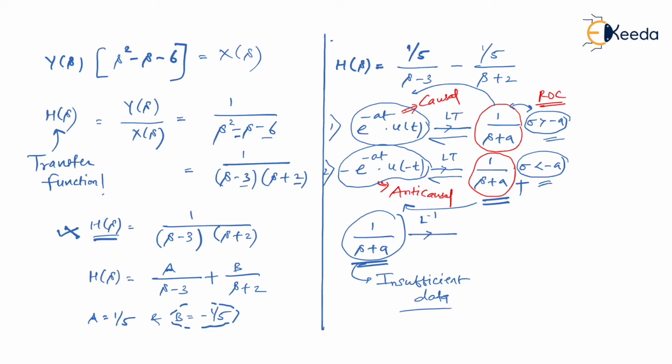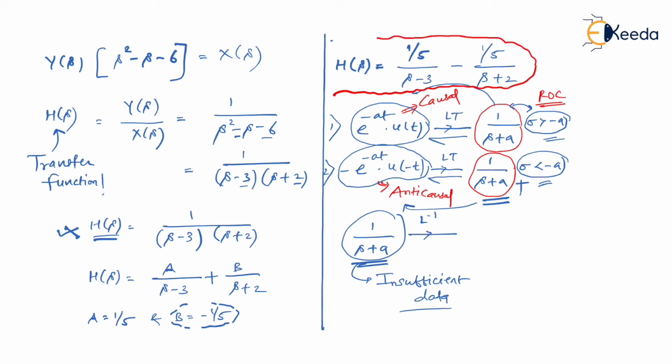So my point is, whenever they ask you an inverse Laplace question, they cannot ask you blindly. They must tell you about the ROC also. Even if they don't tell you about the ROC, it is hidden data and you have to identify it. Without knowing the ROC, you cannot go for inverse Laplace. So you may have a question, why am I discussing so much? Let me tell you the reason.